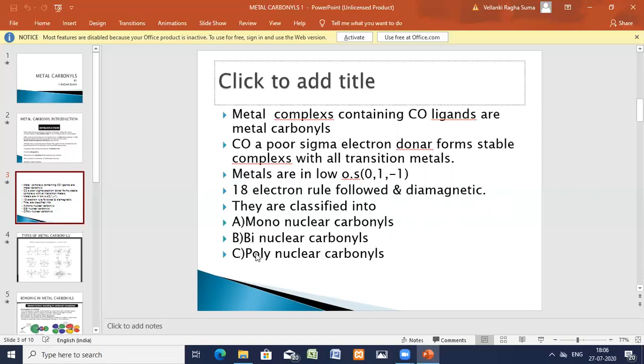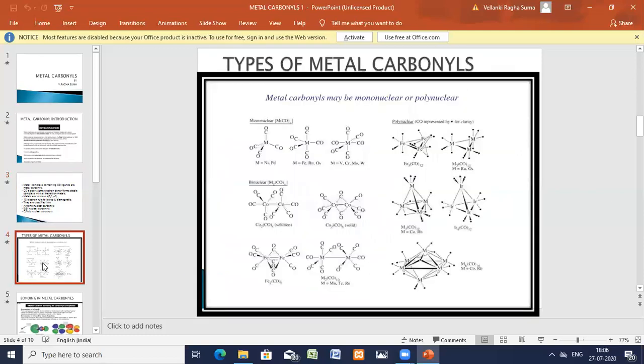The polynuclear carbonyls contain three or more metal atoms. Carbonyls which contain three or more metal atoms per molecule are called polynuclear carbonyls. Okay, so we'll see the examples for this. The examples are here. Mononuclear, I have explained to you.